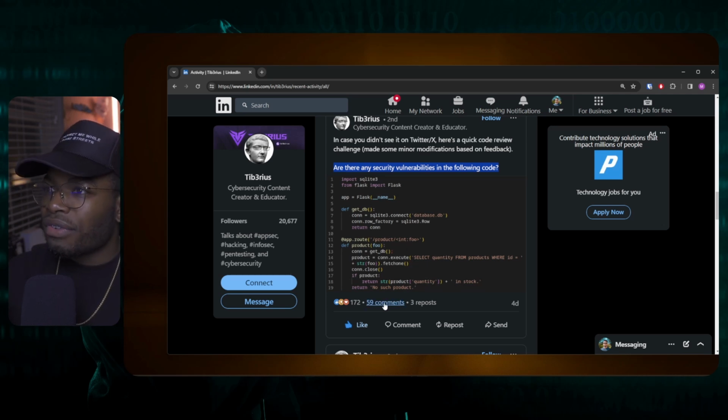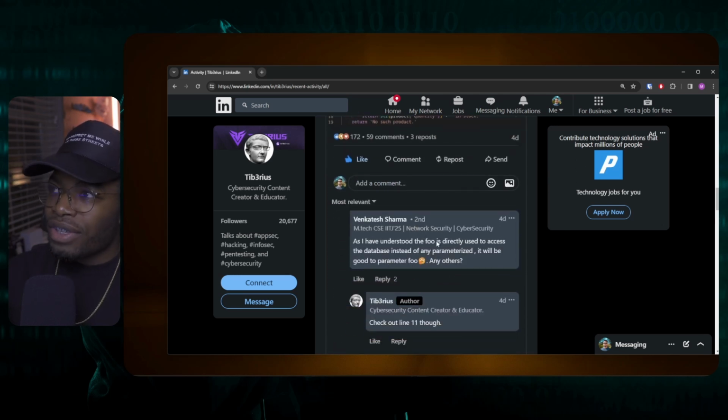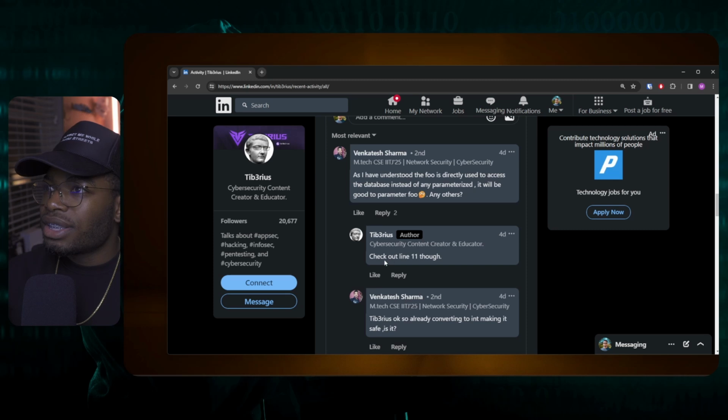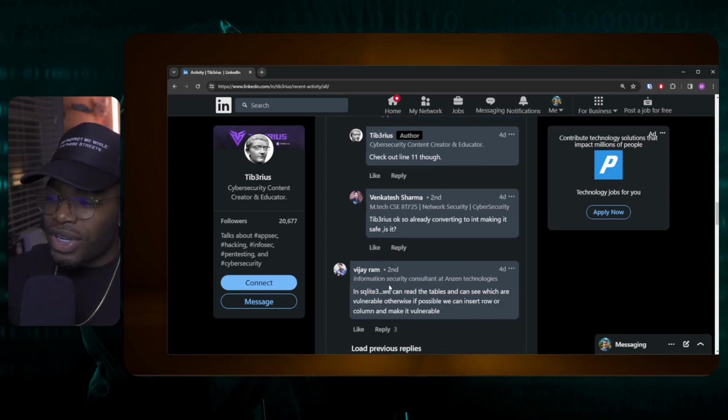This question has 59 comments. Let's look at some of the comments. "As I have understood, the foo is directly used to access the database instead of any parameterized. It will be good to parameterize foo." Any others? All this person is saying is use parameterized queries, right? Tiberius says, check out line 11 though. And then Tiberius: "Okay, so already converting to int, making it safe." Is it really safe if you cast it into an integer?